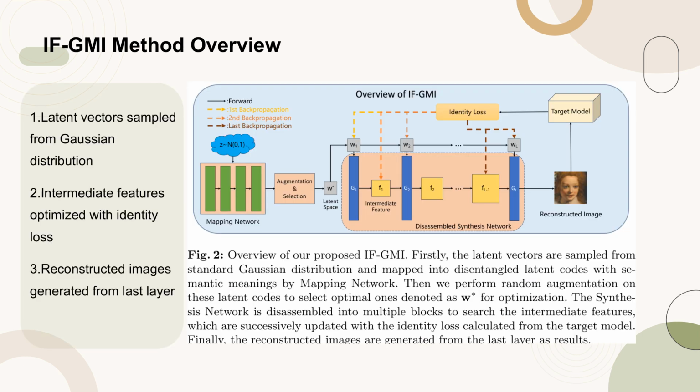Figure 2 provides an overview of our proposed IFGMI method. Initially, latent vectors are sampled from a standard Gaussian distribution and are then mapped into disentangled latent codes with semantic meanings through the mapping network. Random augmentation is performed on these latent codes to select the optimal ones, denoted as W*, for further optimization. The synthesis network is disassembled into multiple blocks to search for intermediate features, which are successively updated using the identity loss calculated from the target model. Finally, the reconstructed images are generated from the last layer as the results of this process.